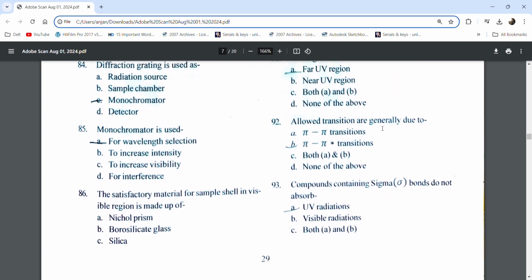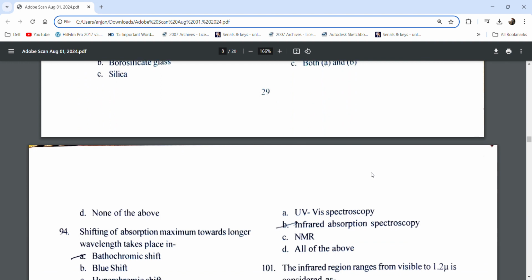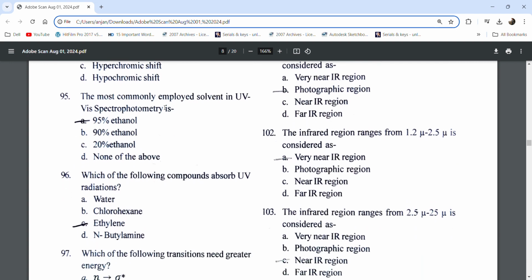Allowed transitions are generally due to pi to pi star transitions. Compounds containing only sigma bonds do not absorb UV radiation. Shifting of absorption maximum towards longer wavelength takes place in bathochromic shift. The most commonly employed solvent in UV visible spectrophotometry is 95% ethanol.